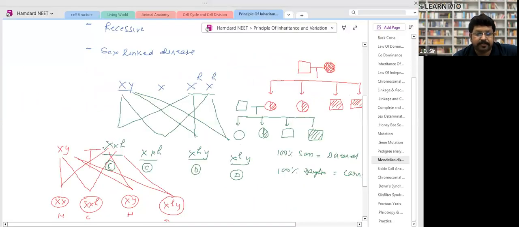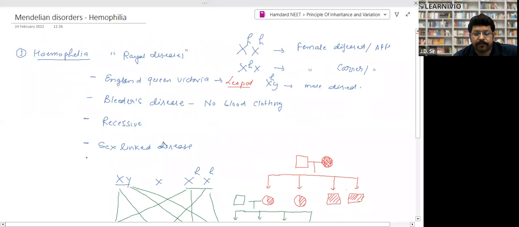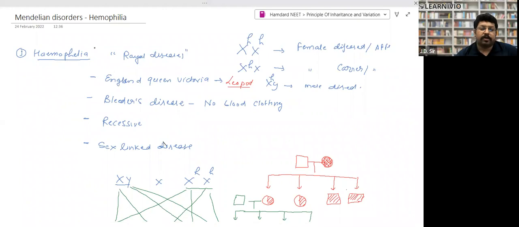Mendelian disease. The first disease is hemophilia. What is hemophilia disease? Do you have an idea what hemophilia disease is? Yes, blood clotting does not take place. Very good. Blood clotting does not take place in the affected person. Absolutely right. If an injury takes place, blood clotting will not take place in the affected person. That is called hemophilia. Right. It's a type of Mendelian disorder.